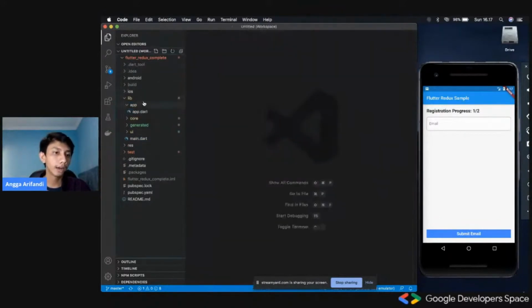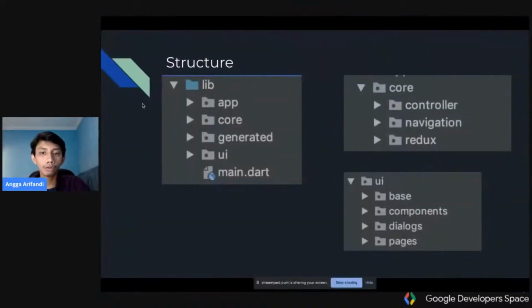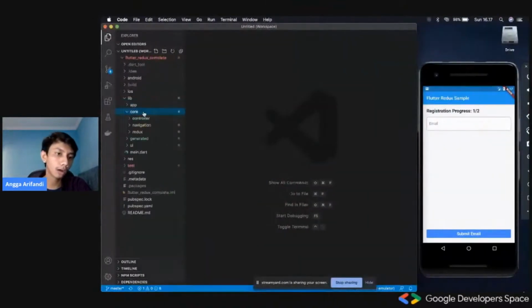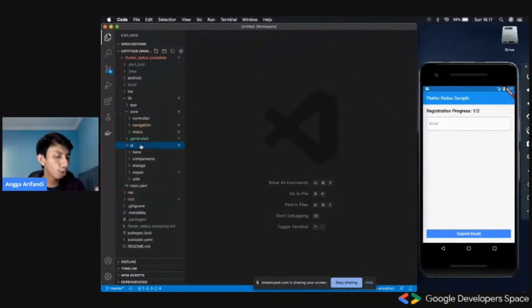The core would be for handling business logic and so forth, and the UI is pure UI. Basically, it would consist of nothing but UI, and it would dispatch some actions for Redux, but we'll see in a bit.